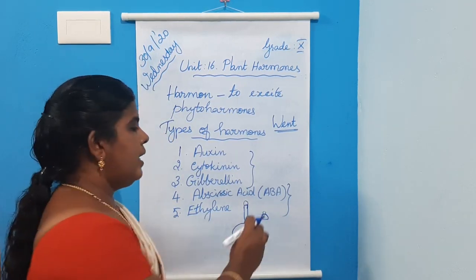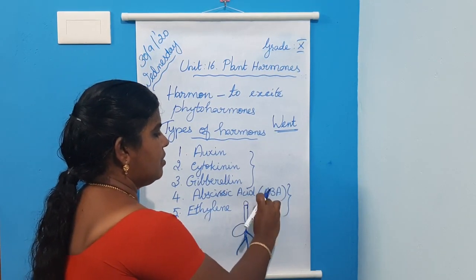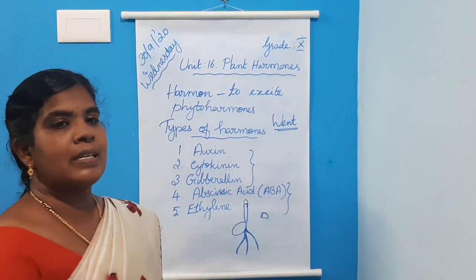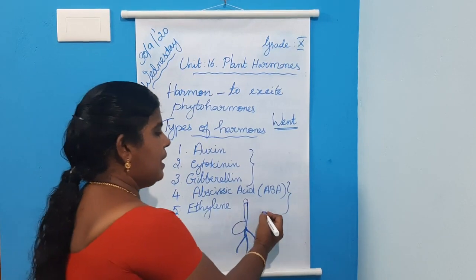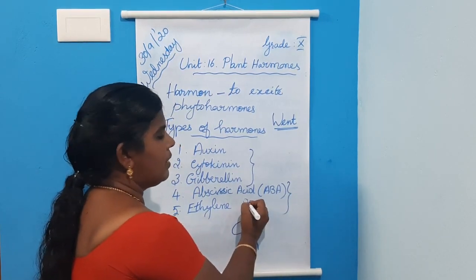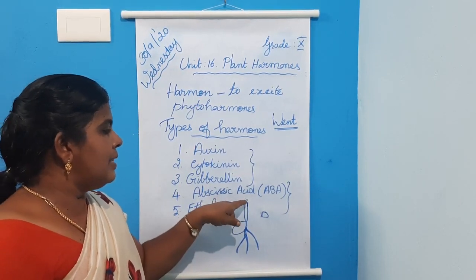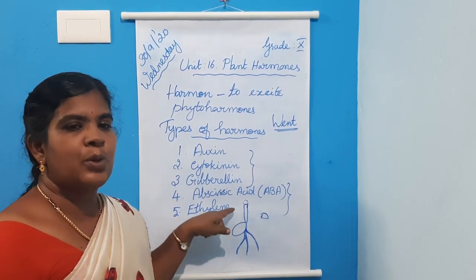After 1 hour, he removed this piece of coleoptile tip and placed the agar block over the cut end of the coleoptile. This plant shows growth.